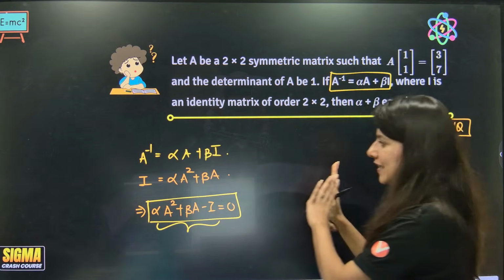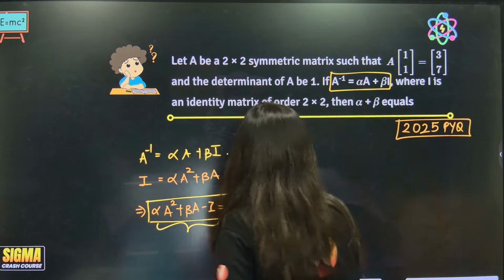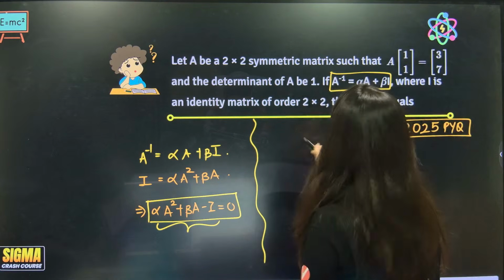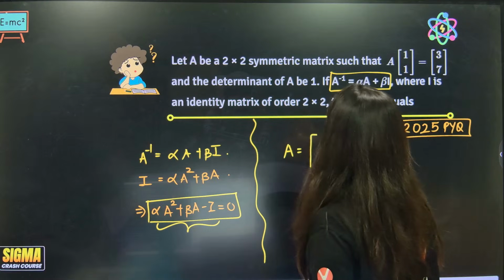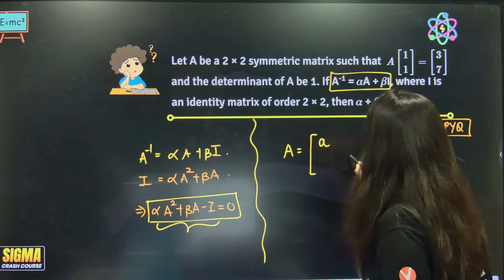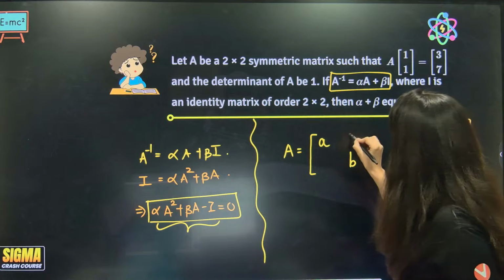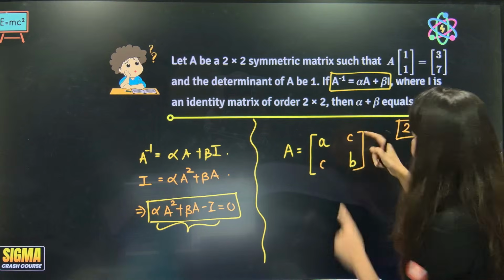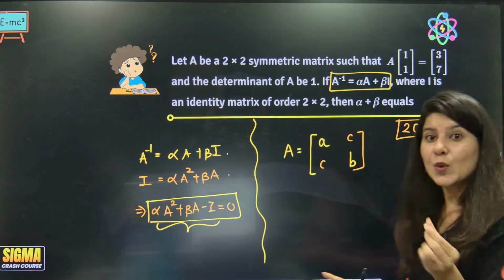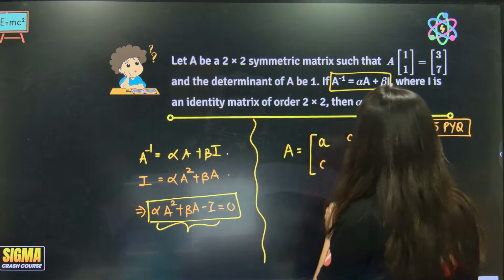So let's keep this aside, push this to the left hand side, and now focus on this. This is given: symmetric matrix. So let us assume the A matrix. How to assume a symmetric matrix? Ninja Ma'am has told that diagonal elements could be anything, but there is a condition on non-diagonal elements. Non-diagonal elements should be equal, basically the conjugate ones. So C, C. This is symmetric. This is how you assume a symmetric matrix. The conjugate elements have to be the same. This is your A matrix.